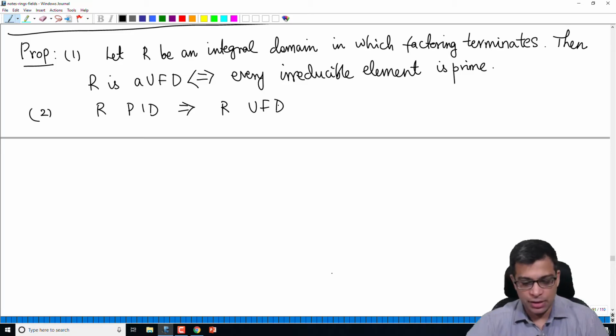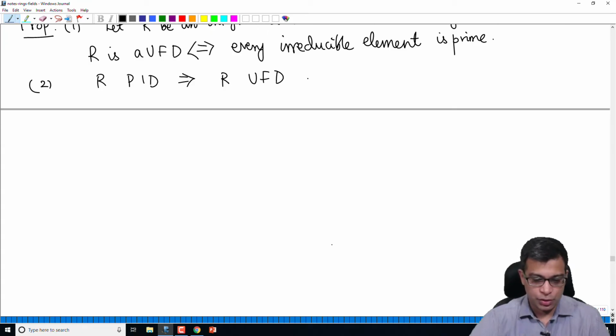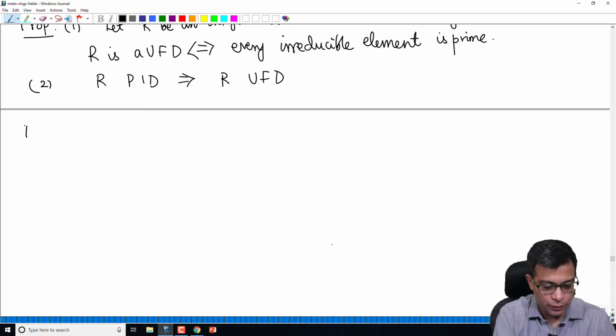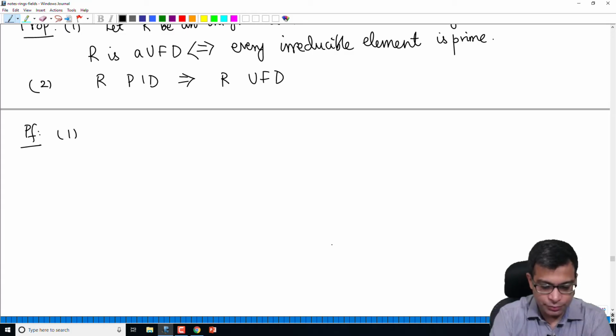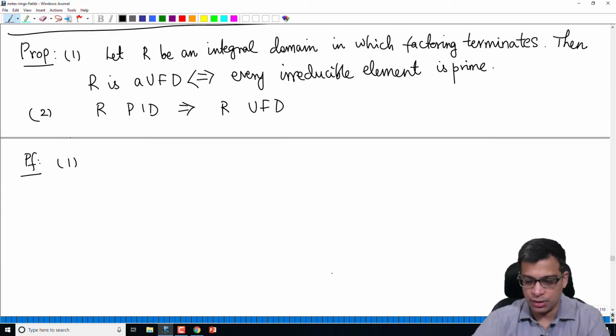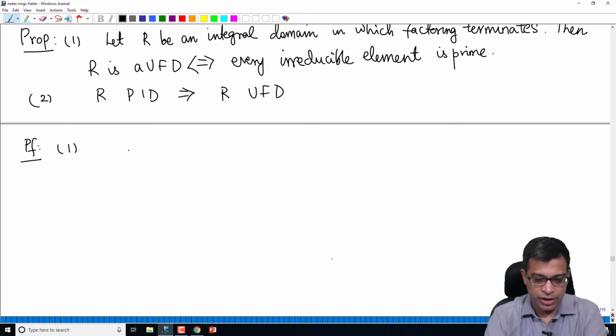So this is nice. That means any PID that you know also has the UFD property. So our examples of UFDs now increase, because every PID that we know is also a UFD. So let's prove the first part first. The second part is very easy if you think about it, because in a PID factoring terminates, and in a PID every irreducible element is prime, so a PID is automatically a UFD. So now let's prove the first part.